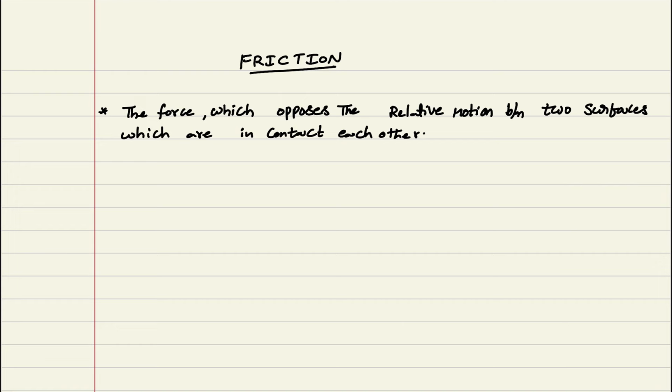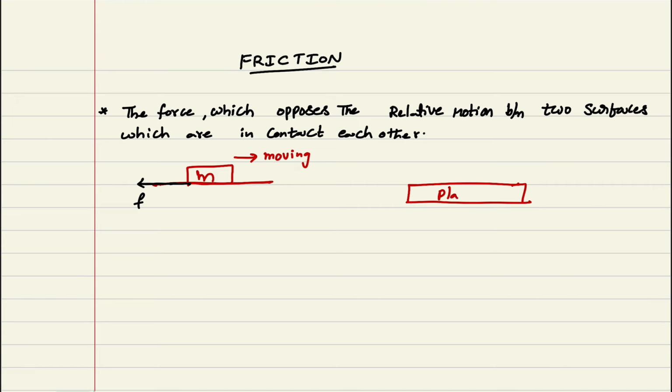Now you can see if I take any body of mass m, if the body is moving in the forward direction and the surface is rough, frictional force will act in the backward direction. Now let us consider another situation. There is a plank, and on this plank a body of mass m is placed.